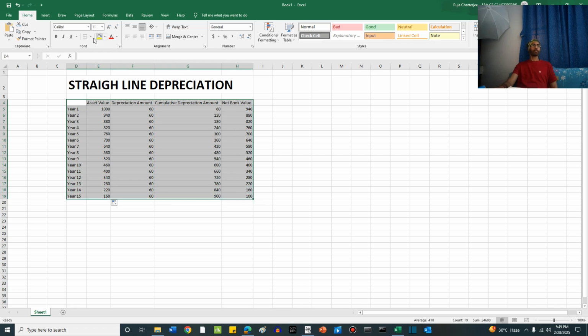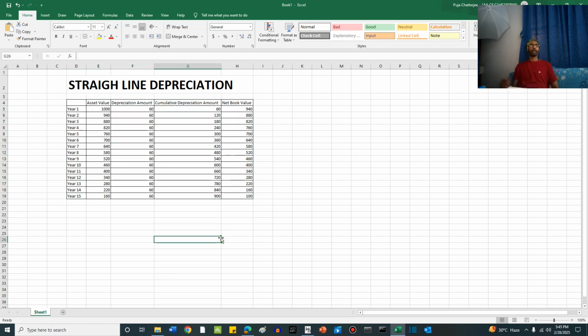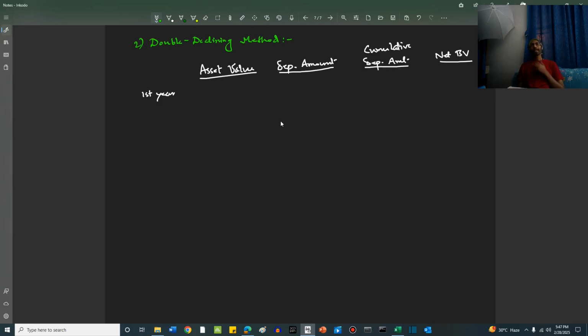method of depreciation here. Now we can do one more thing. We can do our double declining method and units of production method in the upcoming sections. Now what do we mean by double declining method, friends? In double declining method, what we do is we take the total asset value. We do not recognize the residual value here. We take the total asset value and divide it by 15 years. This value comes to be somewhere around 66.67, right?